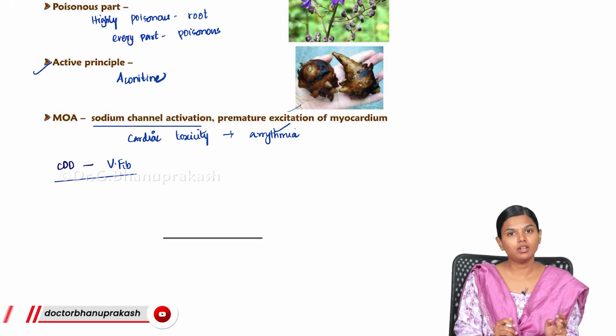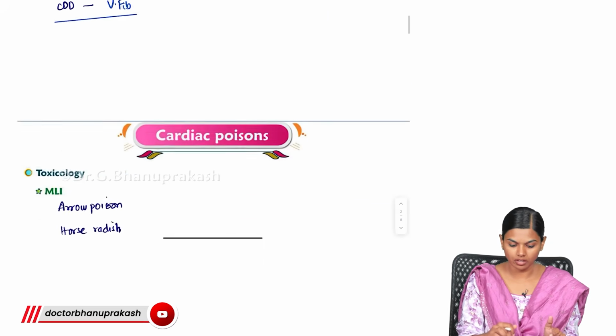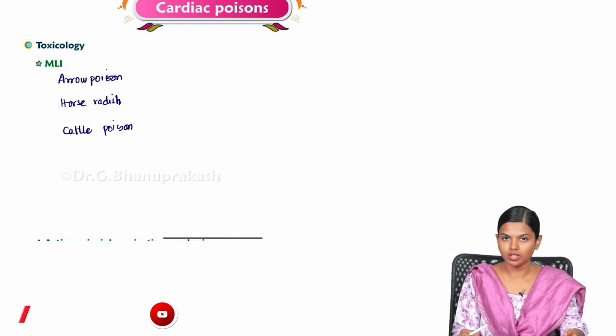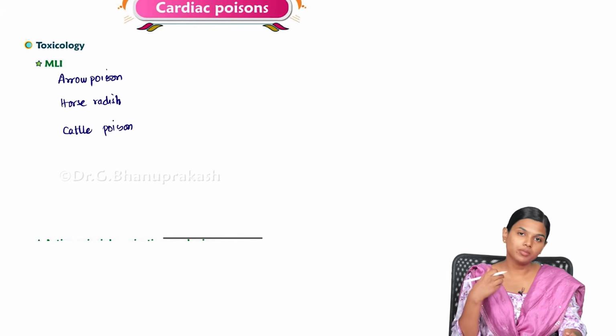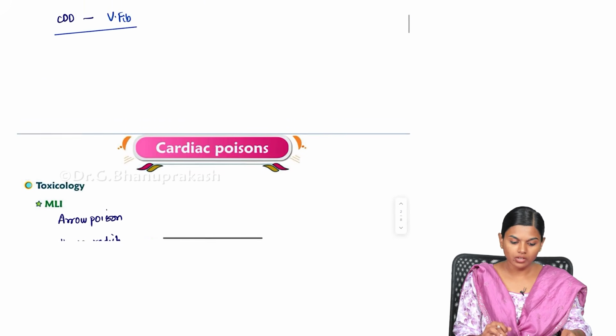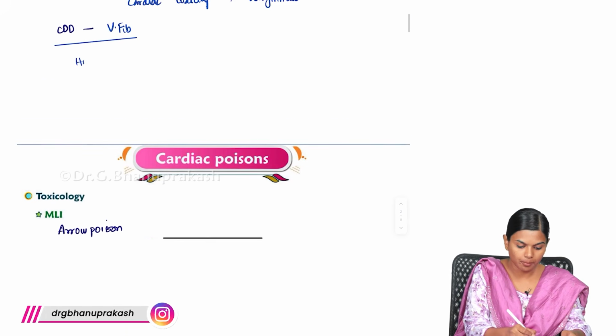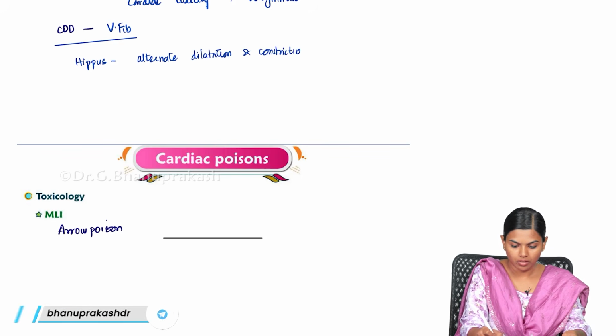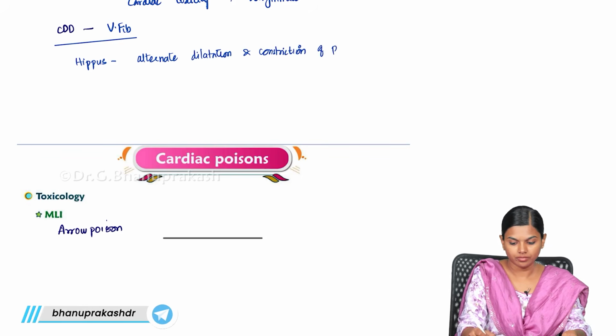Aconite: active principle aconitine, all parts are poisonous. This is the main important thing. There are certain features you expect to see in aconitine poisoning. Apart from ventricular fibrillation, you will also see something known as hippus, which is alternate dilatation and constriction of the pupil.